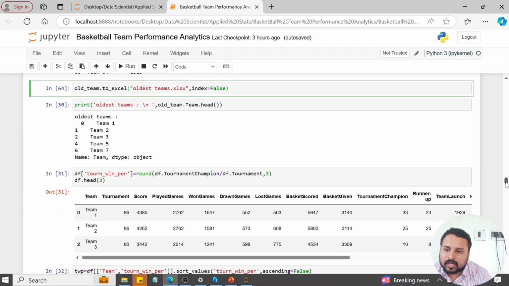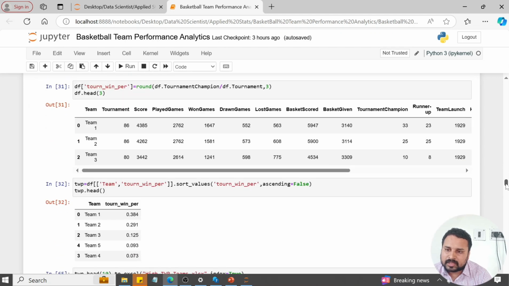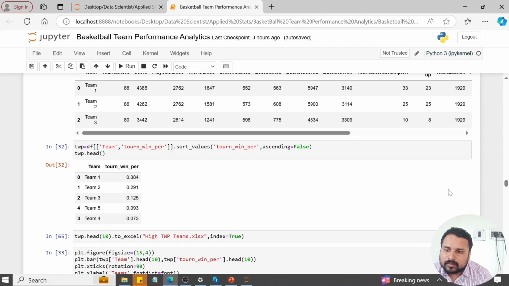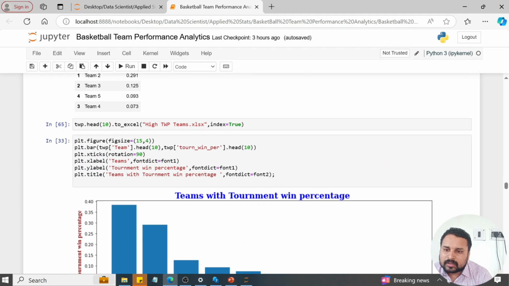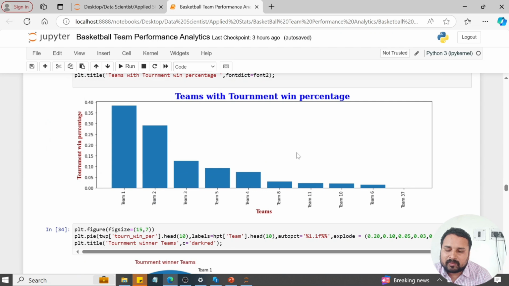Then I want to know the team tournament win percentage. For this, I look at how many times a team played the tournament and how many times it won as tournament champion. By this I got the tournament win percentage. These are the top 5 teams, and this one also I exported. If you want to see which teams are involved, in this bar graph you may see teams 1, 2, 3, 5, 4 have the higher tournament win percentage.